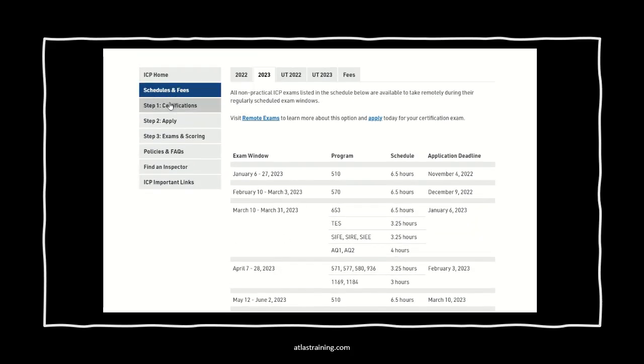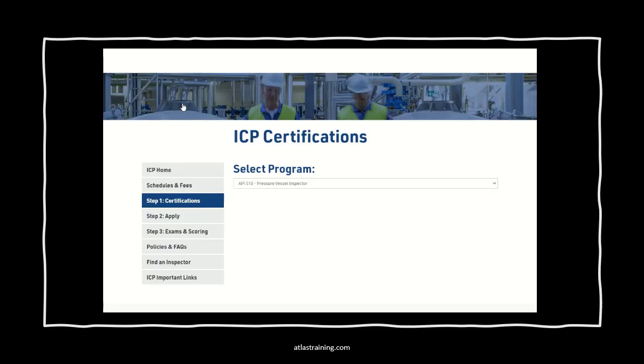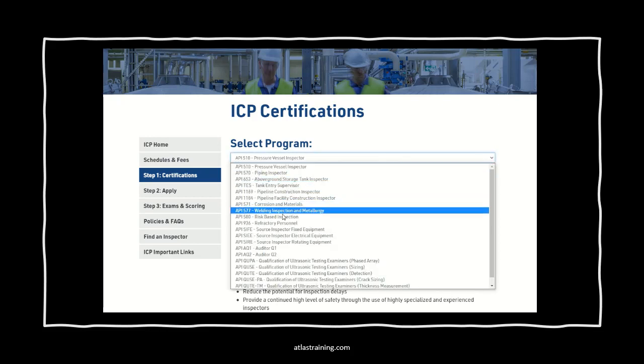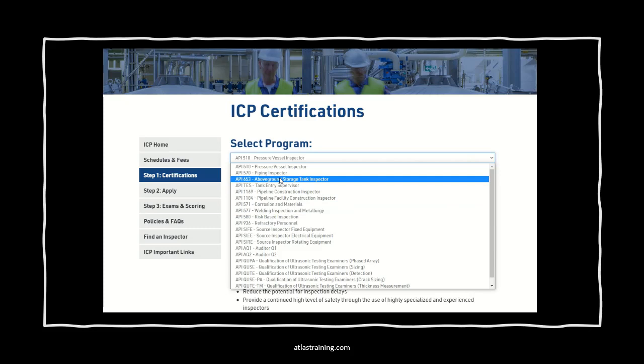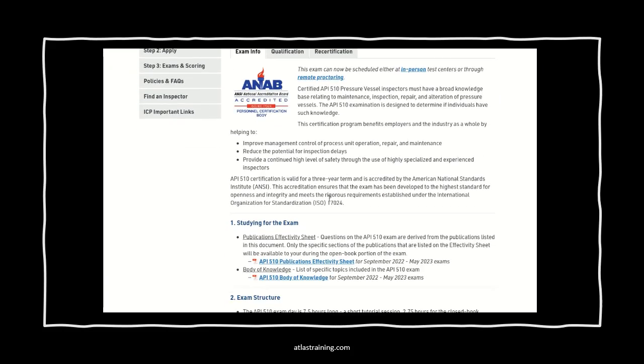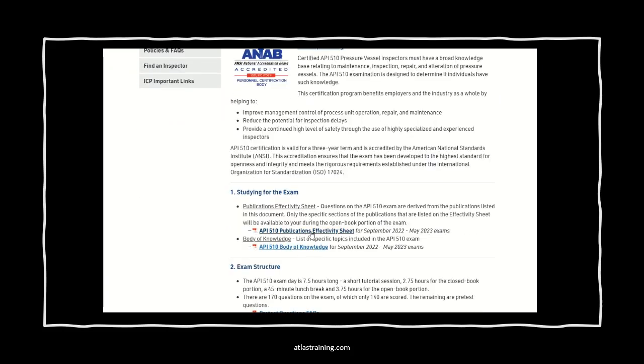We go back up here to certifications. And again, we're using the 510, which is already in the window here. But if you need to find one of the others, you can open this up and go to any of the ones listed here. But for our purposes, we're going for the API 510. Now, scroll down. And you see here the effectivity sheet and the body of knowledge.